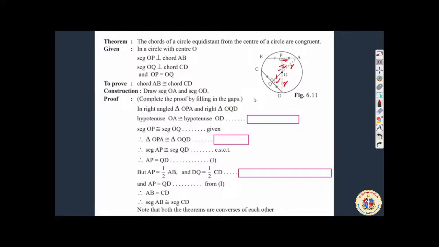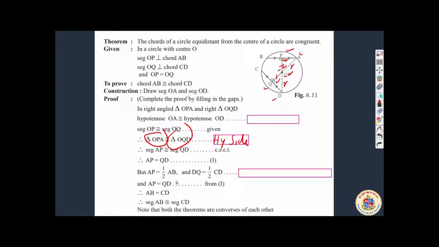So you can prove the congruency of this triangle OPA and OQD, OPA and OQD by hypotenuse side theorem. इतना मैं आपको clue दिया.